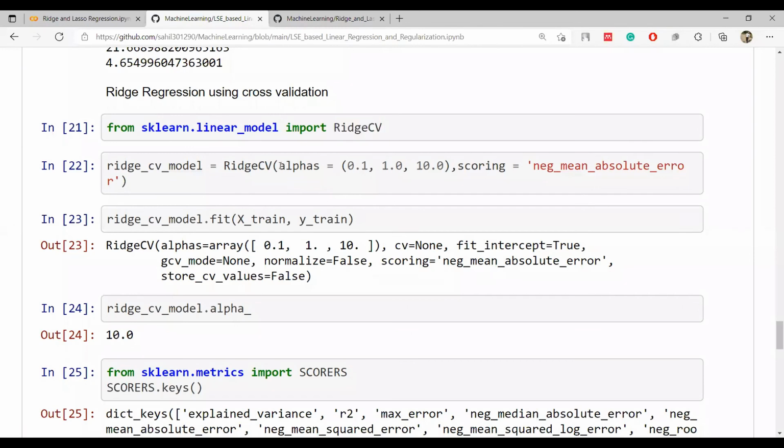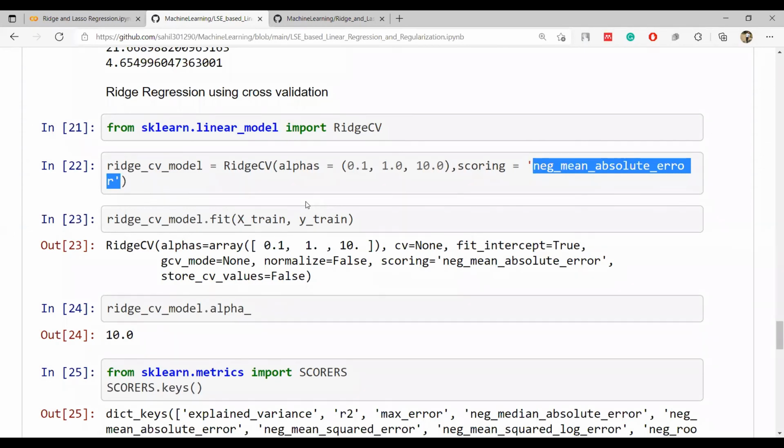This RidgeCV has multiple parameters. Here we are giving an array of alphas, and this alpha is lambda. Then scoring equal to negative mean absolute error. We all know that mean absolute error should be minimum because we are talking about error.